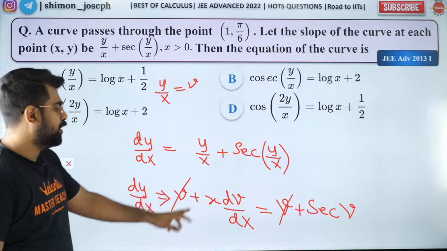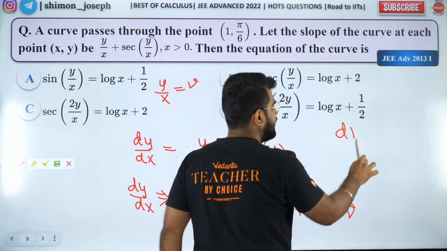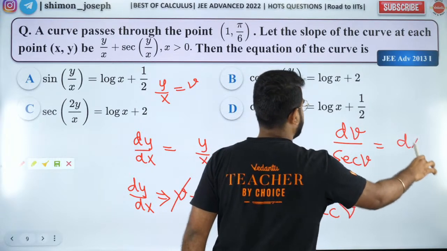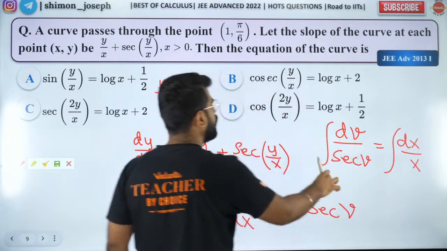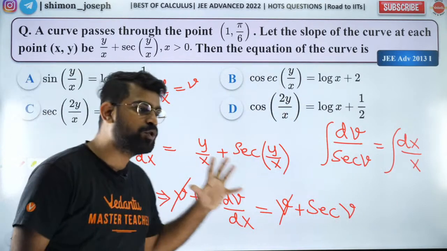Are you all happy? So I have x dv by dx is equal to secant v. So I'll get dv by secant v is equal to dx by x. Now integrate both sides and get your answer. As simple as that. It's so easy.